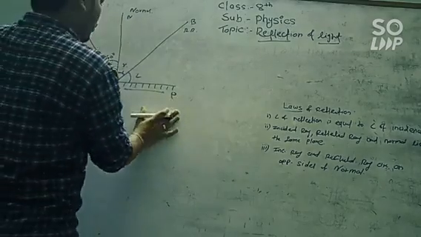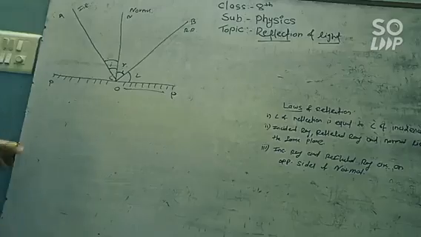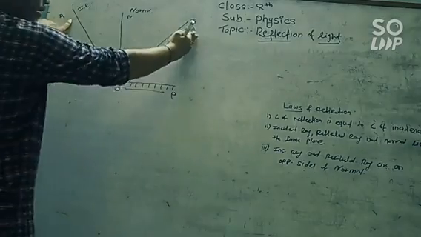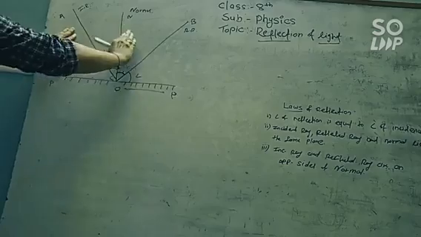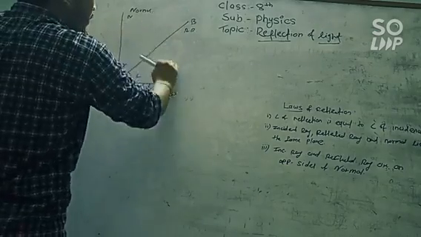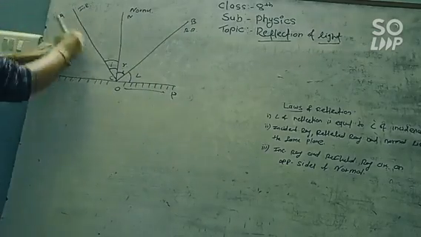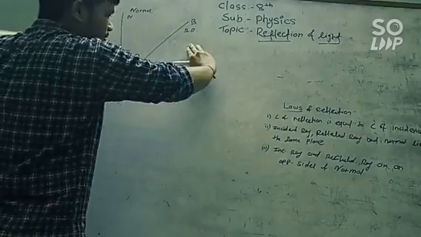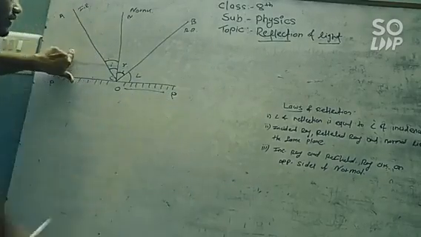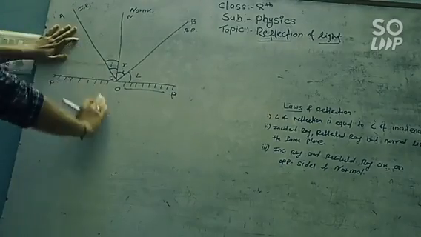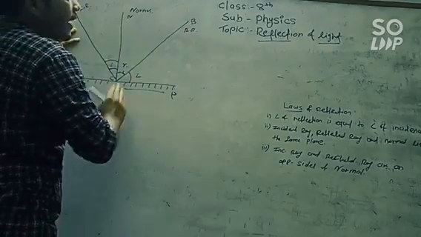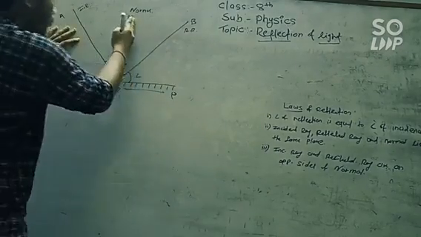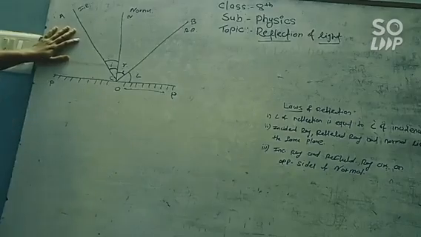Now what are the three laws of reflection of light? The incident ray and the reflected ray are on opposite sides of the normal. The incident ray, normal, and reflected ray are in the same plane. And the angle of incidence is equal to the angle of reflection. What is meant by the angle of incidence? The angle made by the incident ray with the normal is the angle of incidence, and the angle made by the reflected ray with the normal is the angle of reflection.